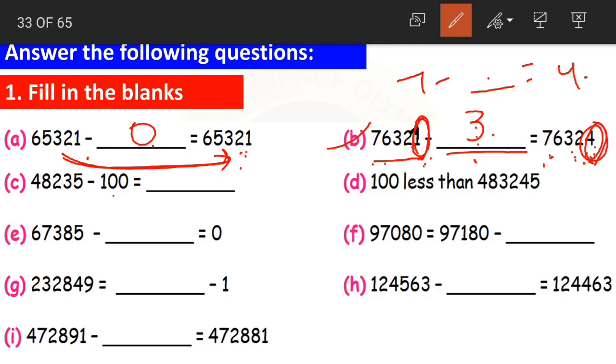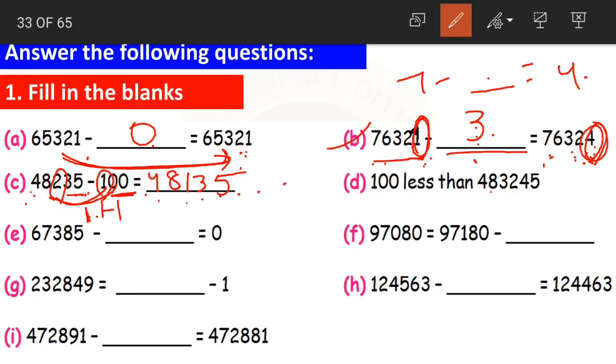Moving on to question number C. 48,235 minus 100 is equal to dash. Now again, just now we have done, right? The digit in this 100, 1 is at hundreds place, remaining digits are zeros. So the change comes only in the digit in hundreds place. 2 minus 1 is what? 1. Yes, 2 minus 1 is 1. The remaining digits as it is, 4, 8, 2 minus 1, 1 and 3, 5 as it is. Clear, children? 48,235 minus 100 is equal to 48,135.